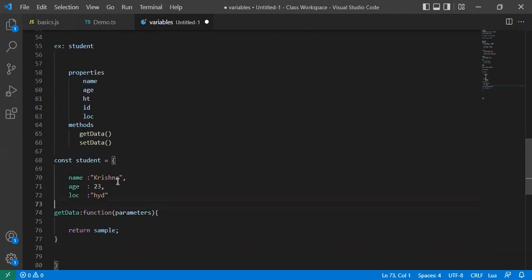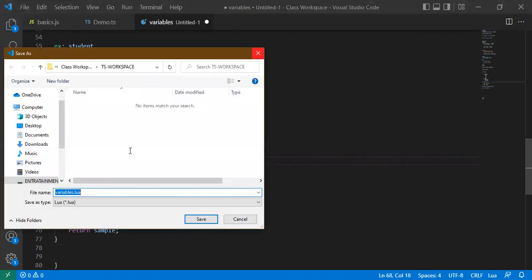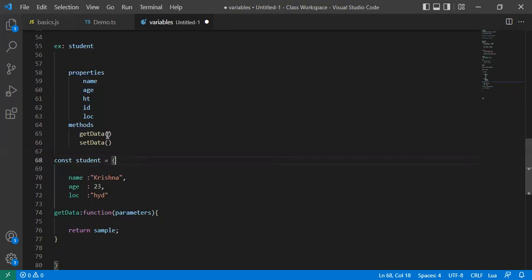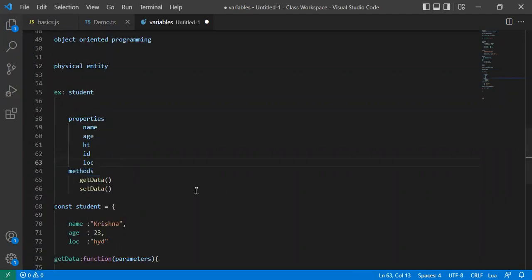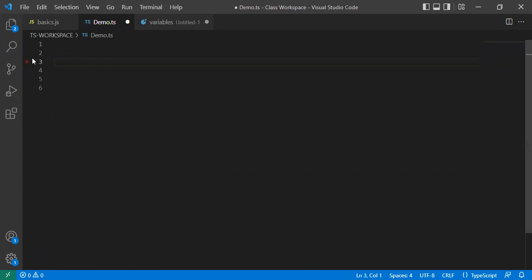Okay, so now we will see the better implementation. Actual implementation of how we work with objects: an object is the real world entity, the physical entity of a class. On top of objects we are working with properties and methods. Properties are the normal properties of the particular object, and methods are the activities and operations which we perform on the object. The same thing we are also going to apply in TypeScript as an object.